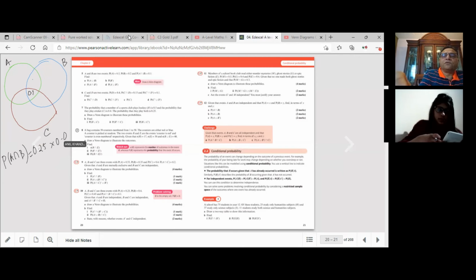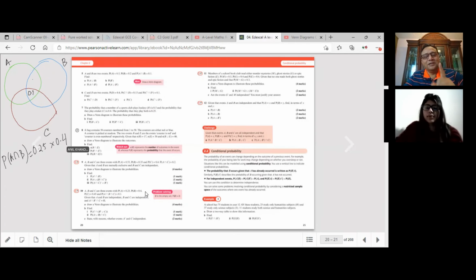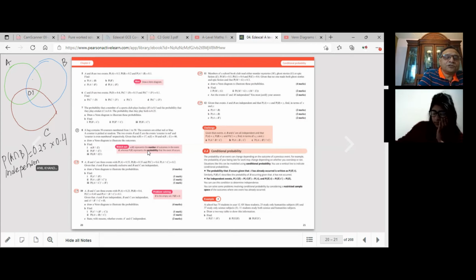Why do you say so? Because in the question we are given the probability of A and the probability of B, so we can use that they are independent, because A and B are independent events. Just multiply and see what you get. So 0.1, and 0.1 is already there, correct? So there is nothing to put here, it's blank. What we have seen is that the probability of A intersection B is actually 0.1, but that is common to all three, and therefore this part is blank for us.